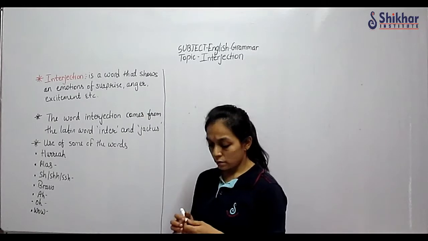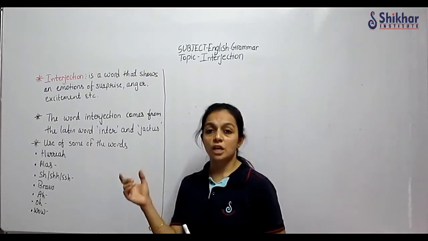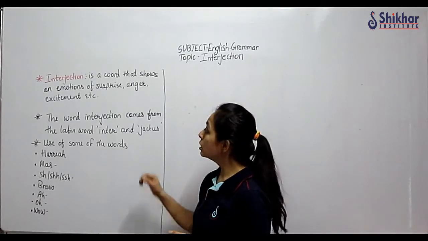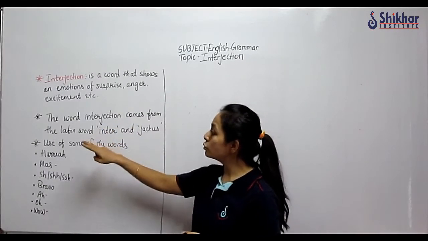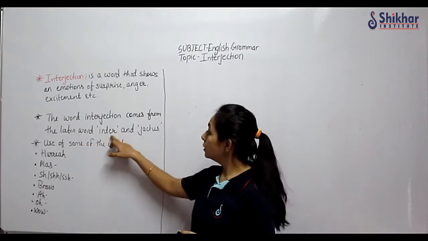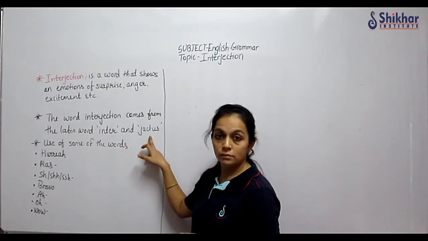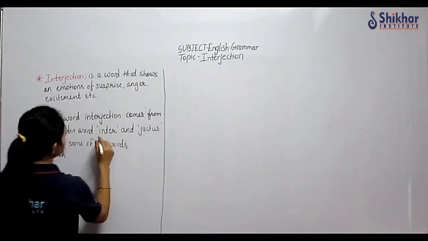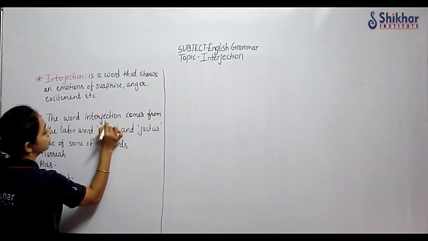If we see how the word interjection came into being, how the word is used: the word interjection comes from two Latin words, inter and jectus. Inter means between.